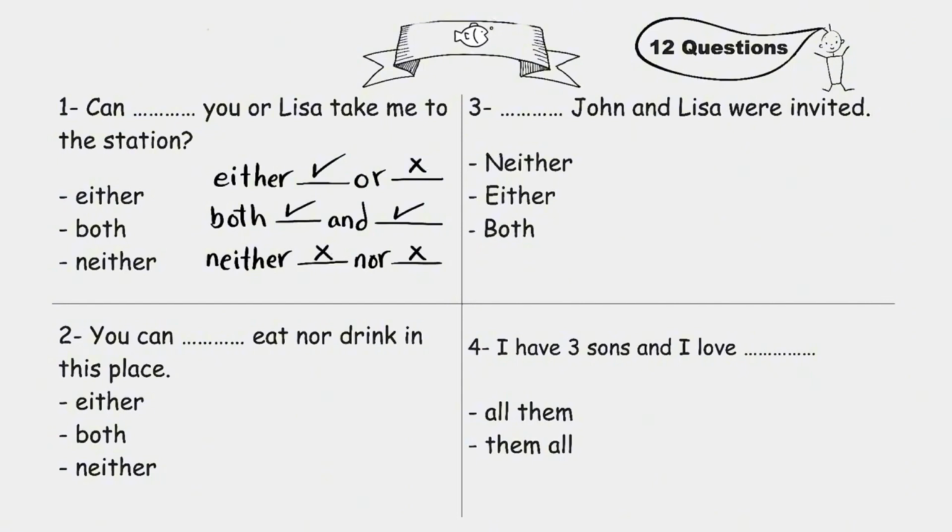And remember in the test, when you see or, choose either. And when you see and, choose both. And when you see nor, choose neither. Here we have or, so the answer is either. Can either you or Lisa take me to the station? And it means only one of you will take me to the station. Maybe you and not Lisa.